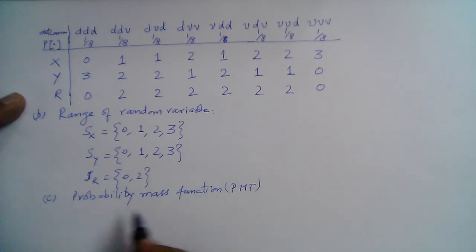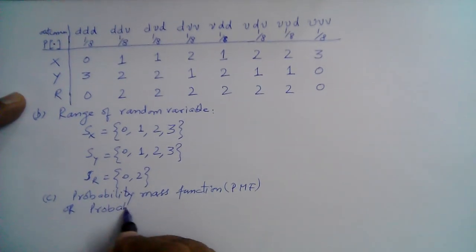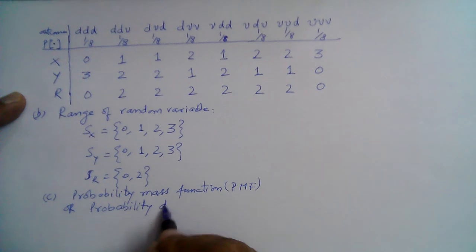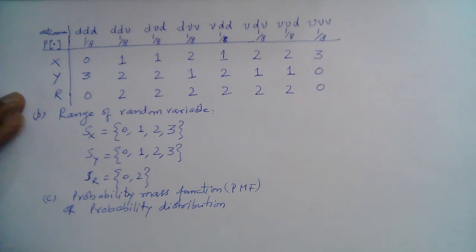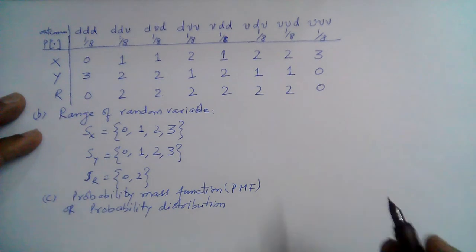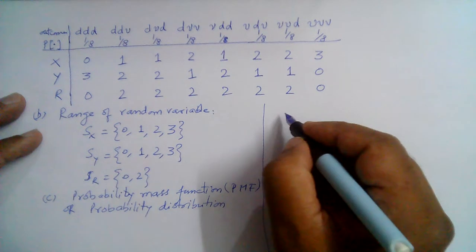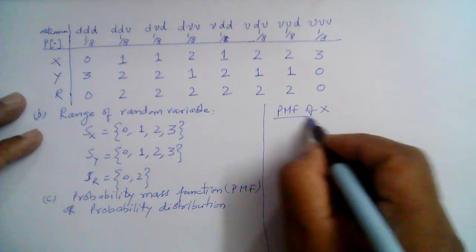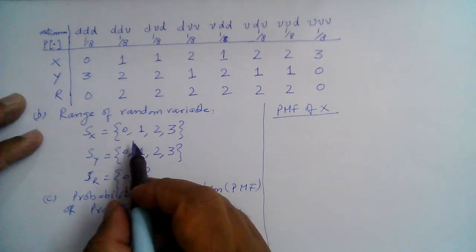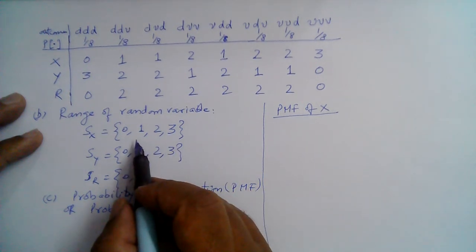This is also called the probability distribution of each of these random variables. So if we look at the random variable x, for example, let's start with random variable x. PMF of x. It takes on 4 possible values, and we can calculate the probability for each of these values that it can take on.